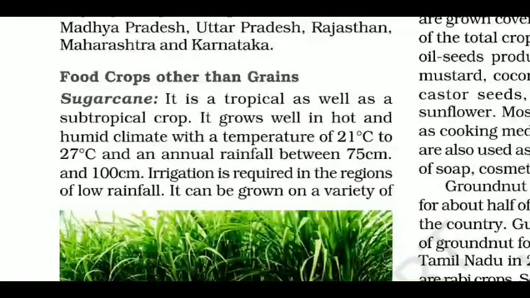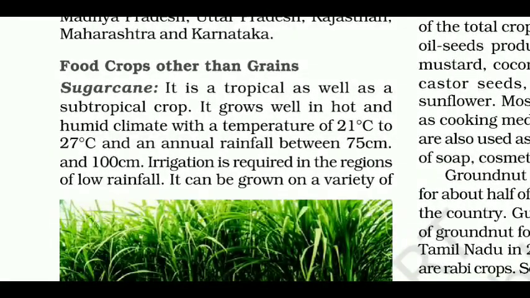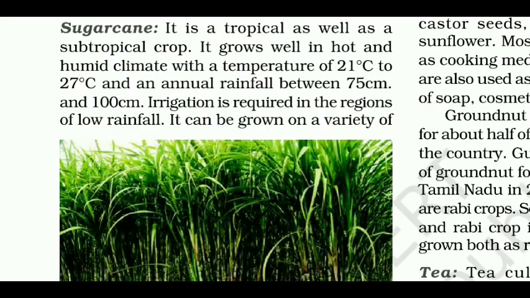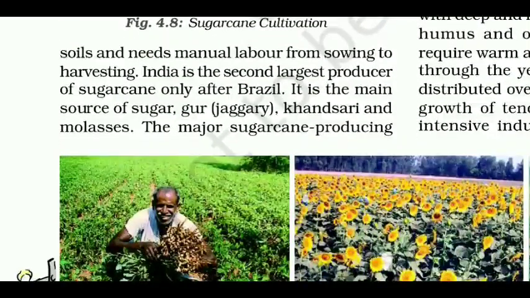Now, food crops other than grains. Sugarcane. It is a tropical as well as a subtropical crop. It grows well in hot and humid climate with a temperature of 21 degrees Celsius to 27 degrees Celsius and an annual rainfall between 75 cm and 100 cm. Irrigation is required in the regions of low rainfall. It can be grown on a variety of soils and needs manual labor from sowing to harvesting.